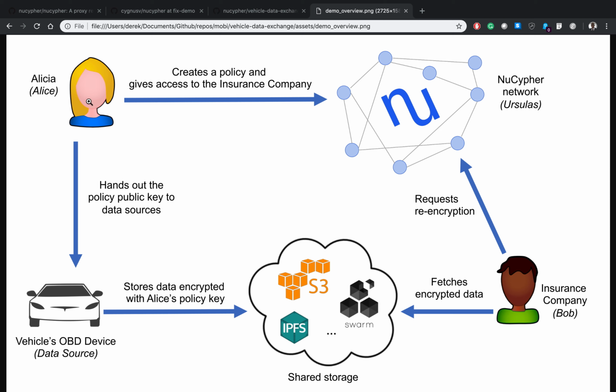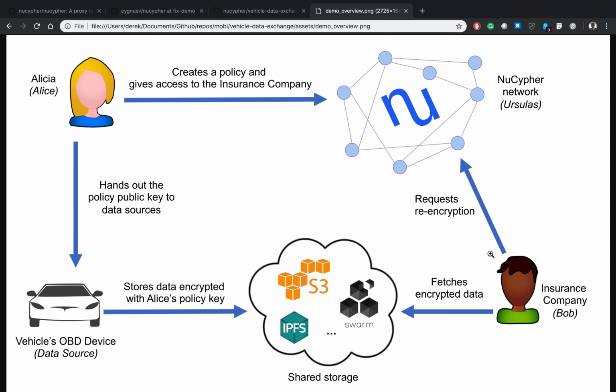So in this demo, Alicia has a car with an onboard device, and that device is going to generate some encrypted diagnostic data using a policy public key that Alicia provides. Eventually, she wants to share this data with someone, like an insurance company to save her on insurance premiums, perhaps, or to resolve some accident. But to do so, that data is encrypted, so she has to grant access to her insurance company, Bob.